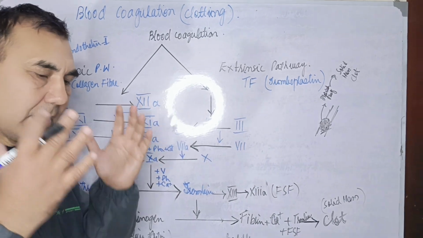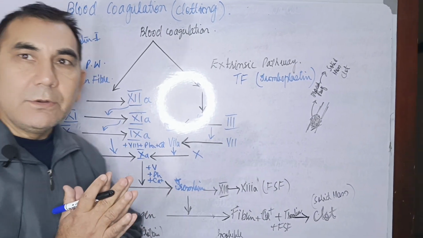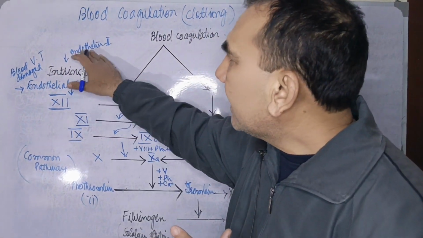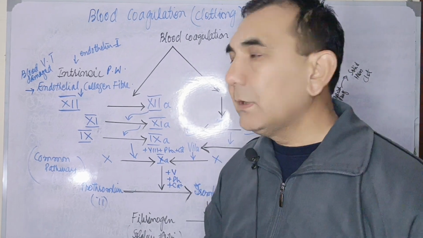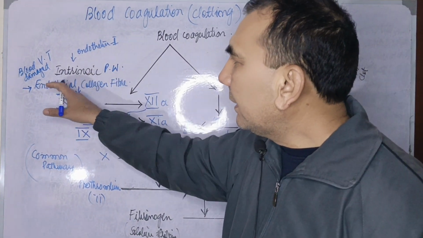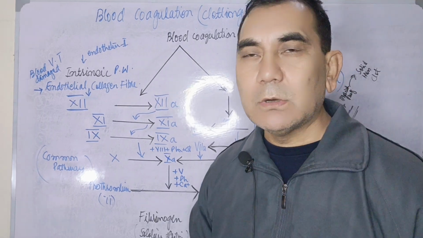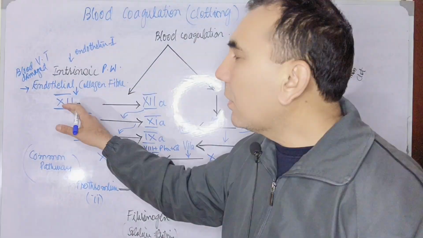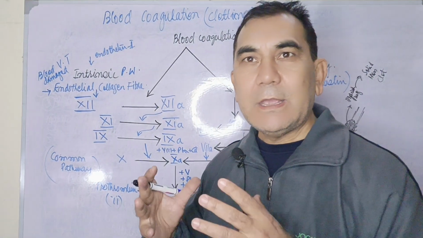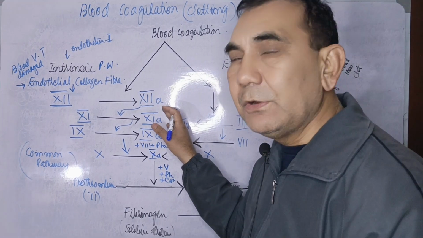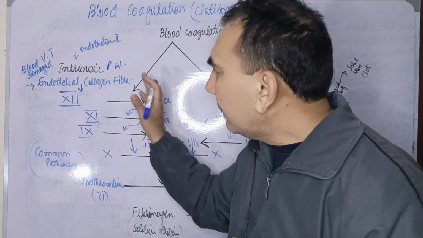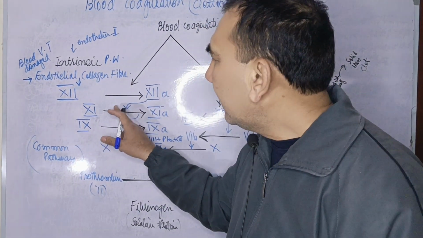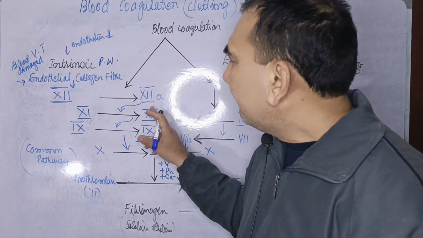you know very well, the blood vessel is made up of endothelial cells, and the endothelial collagen fiber is damaged, which activates the 12th factor. The 12th factor is in the inactive form, and it converts to the active form, 12A. 12A goes on to activate the 11th factor and convert the 11th into 11A, and the 11A